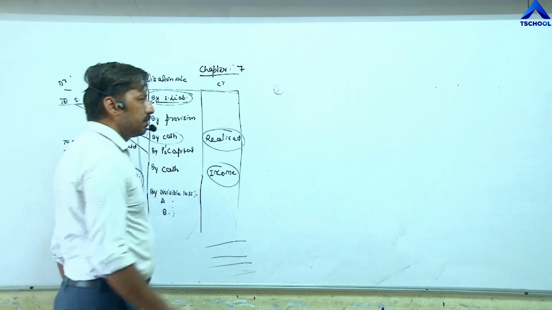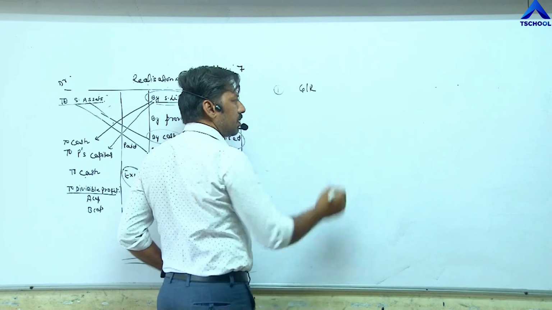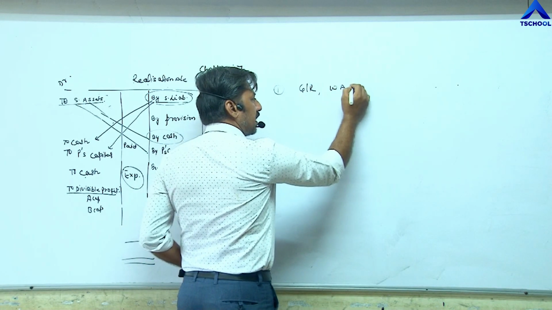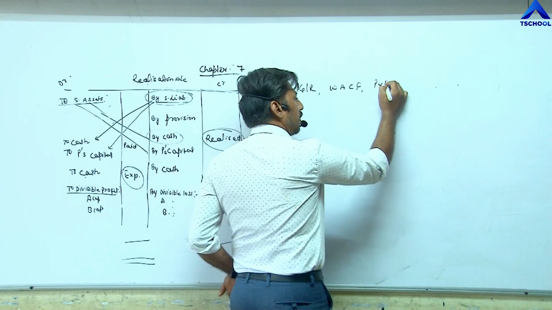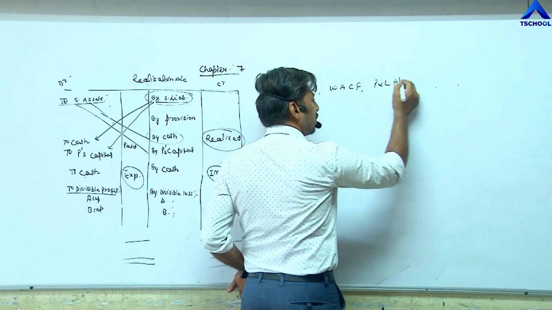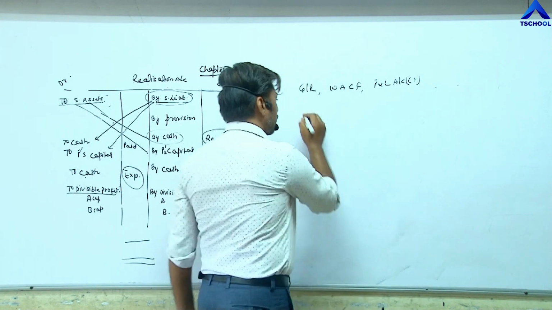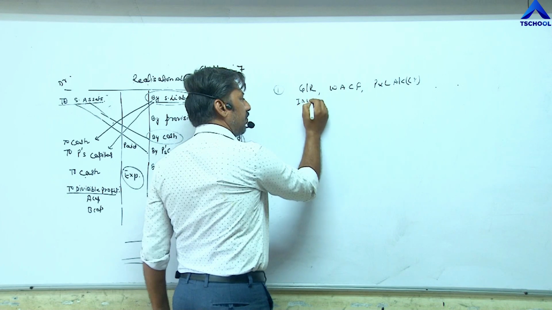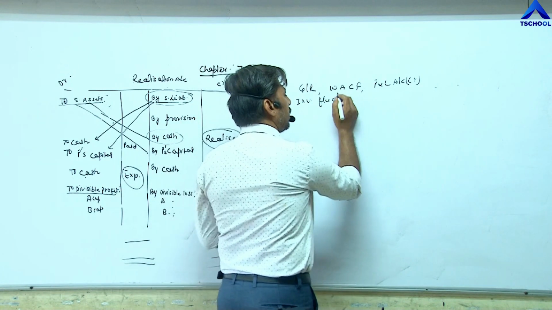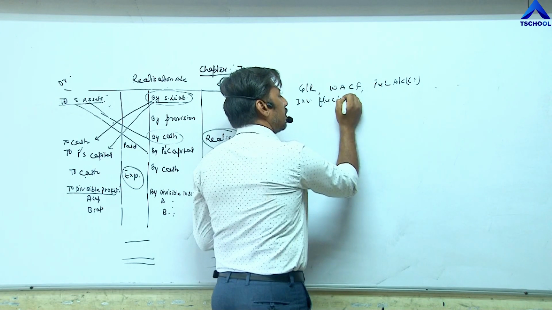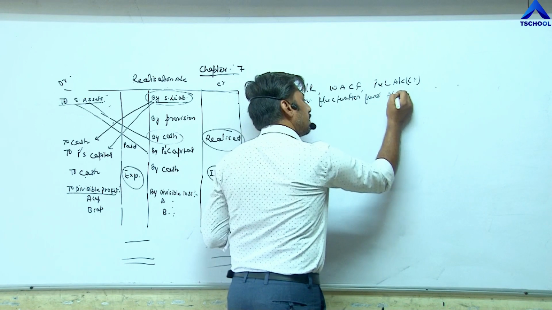For example, if accumulated profits like general reserve are given, workman accident compensation fund is given, profit and loss account credit balance is given, investment fluctuation fund account is given.